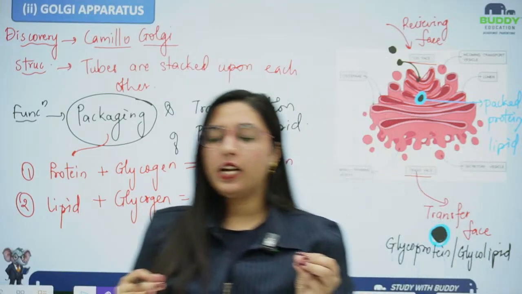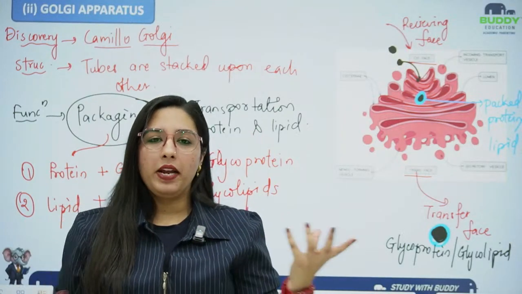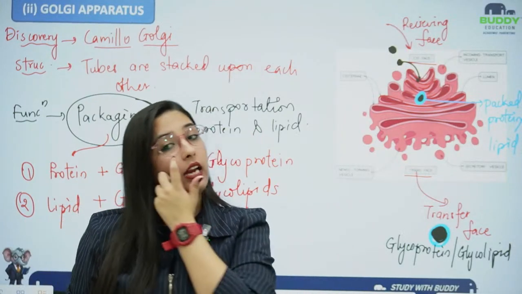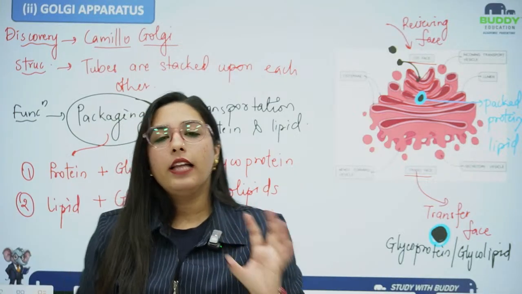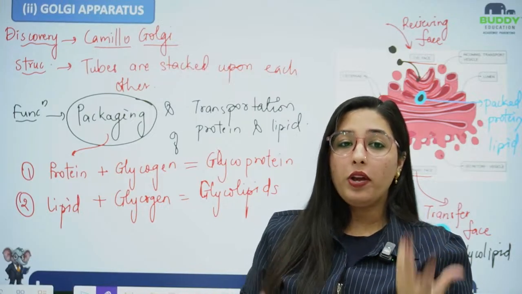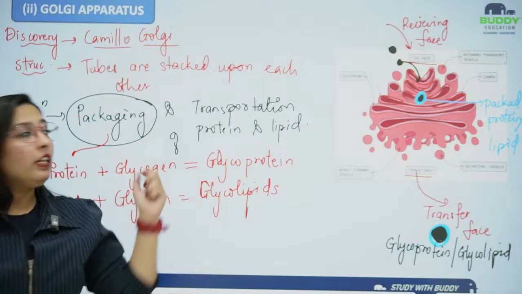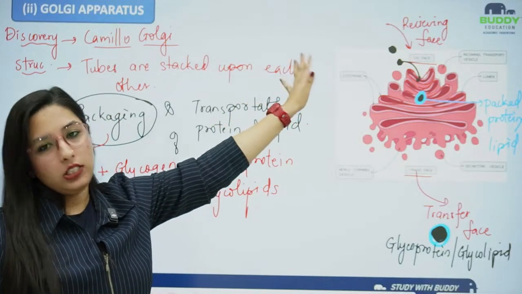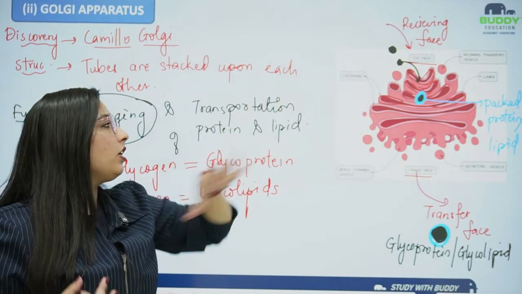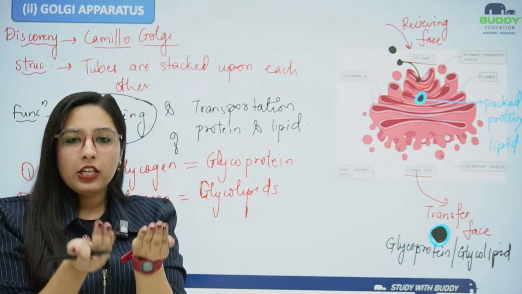This is not mentioned in the NCERT, but it is written that the function performed by the Golgi apparatus is the packaging of proteins and lipids. That's why I am explaining a little more deeply what the process going on inside is, so that you have a better understanding of exactly what is happening. The protein is entering from the receiving phase or the cis phase and then going into the cisternae, and then the packaging process goes on.